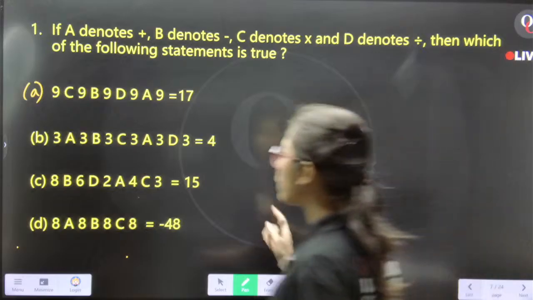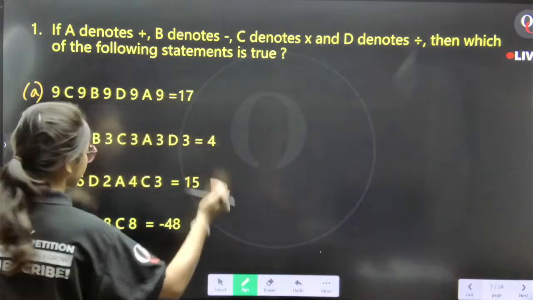Now, if I convert the letters into the symbols, then what will I get?